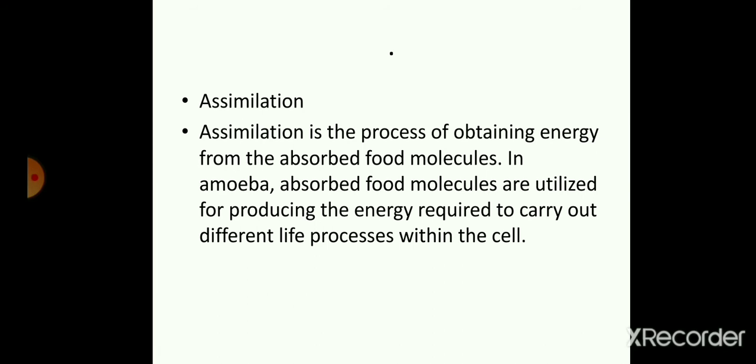It is very important that assimilation is happening, and this happens only when each cell of the organism absorbs the food material taken by the organism, and in the cell of the organism that food material is used to produce different types of proteins. It will fulfill the requirements of the body.